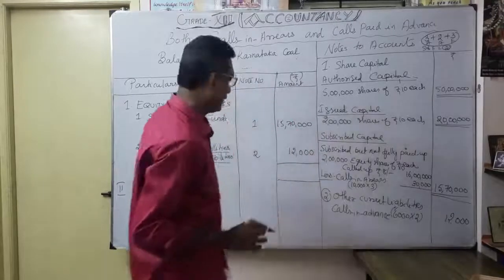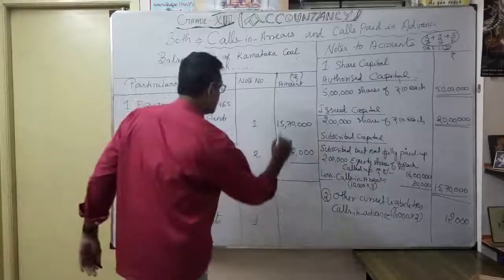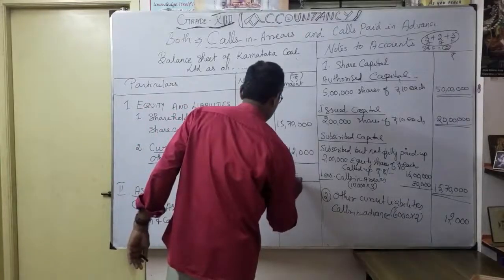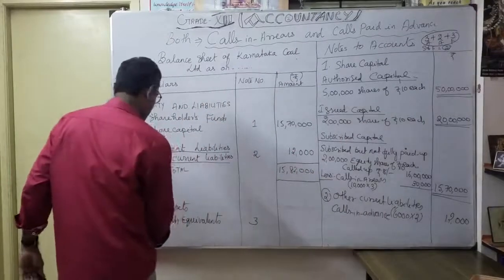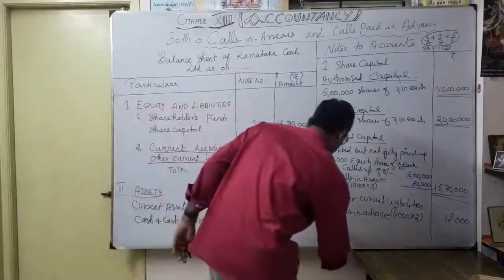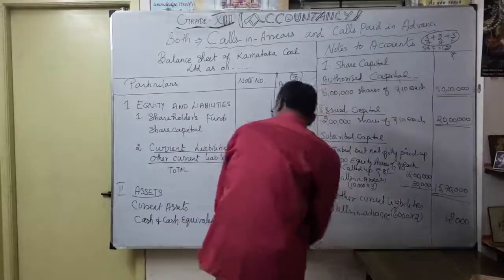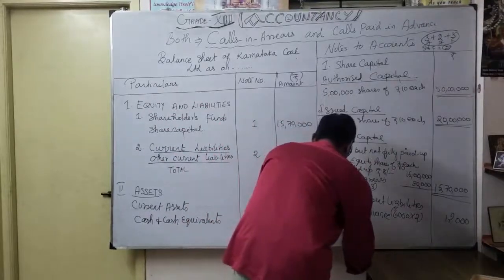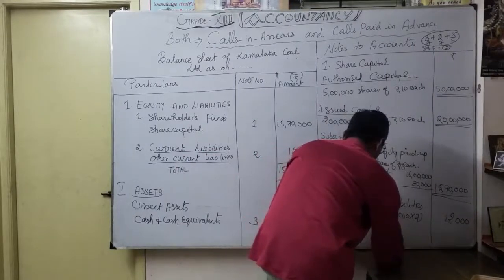Okay. Thereafter, on the assets side, as a total, how much? 15 lakh 82,000. So as your current assets, what is our cash and cash equivalents? You have to write note number 3, cash and cash equivalents.